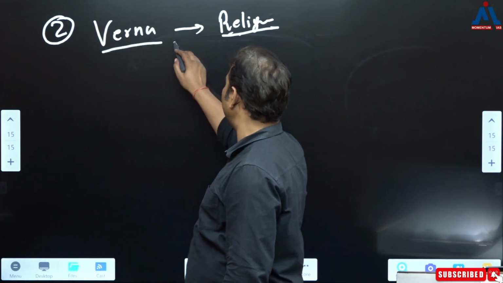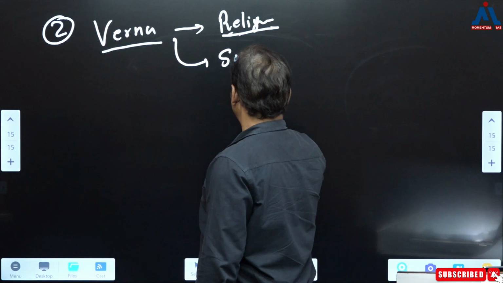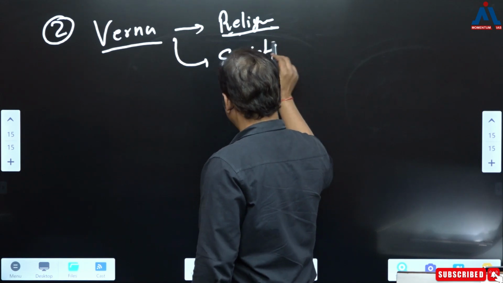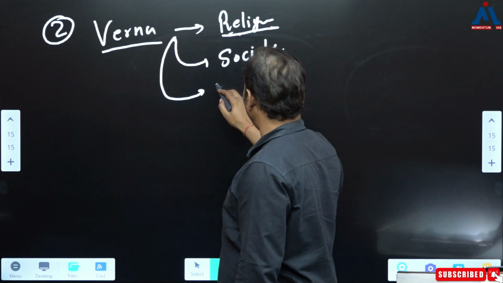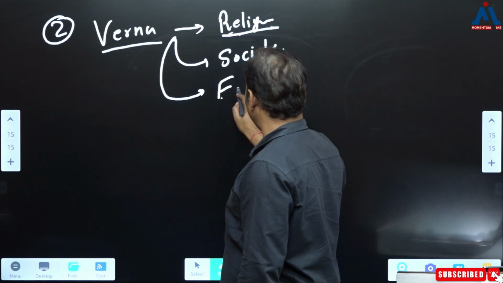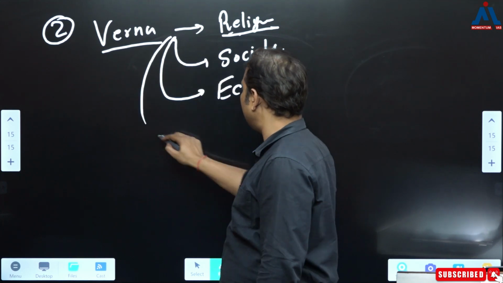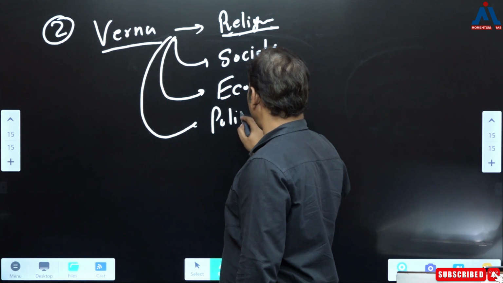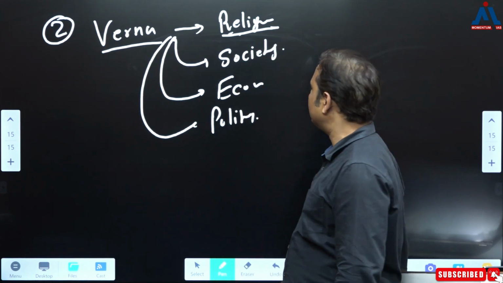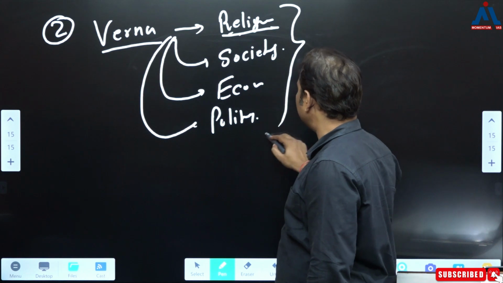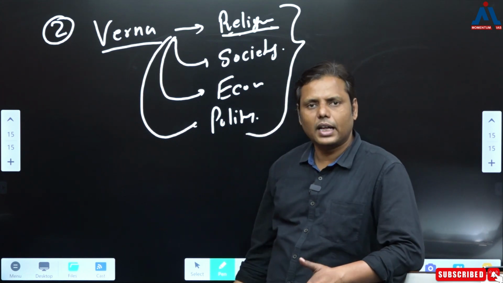If we try to understand the Varna with respect to only society, that would again be a partial understanding of the Varna. If we try to understand Varna with respect to only economy, that also would be a partial understanding. With respect to polity, that will be a partial understanding. What is the best understanding? That when you try to understand Varna with this way. That's it.